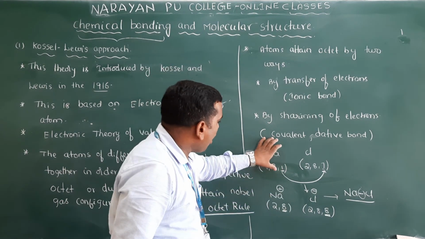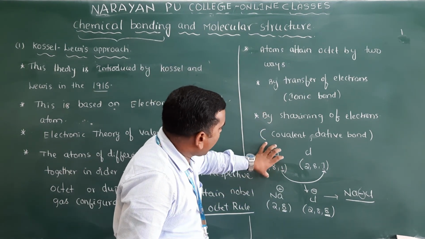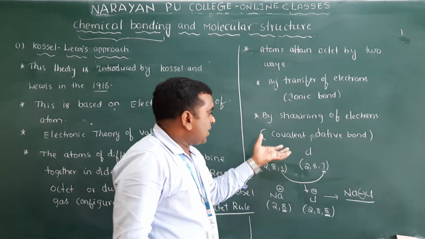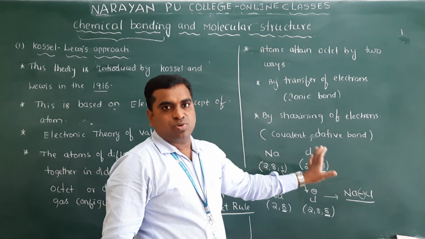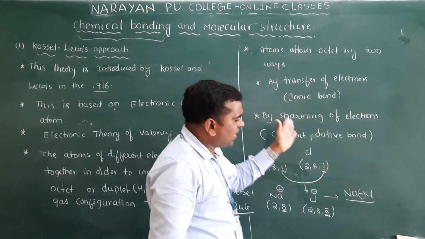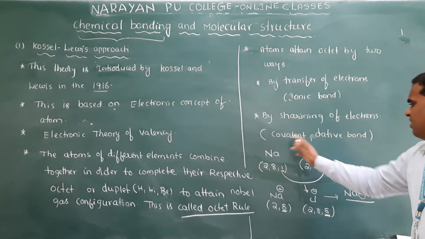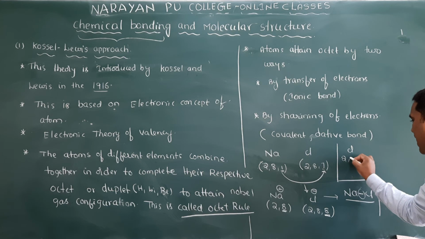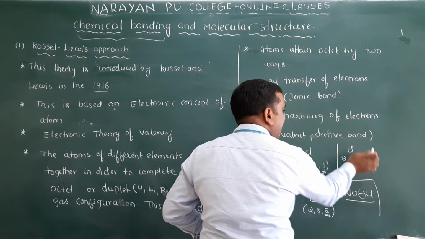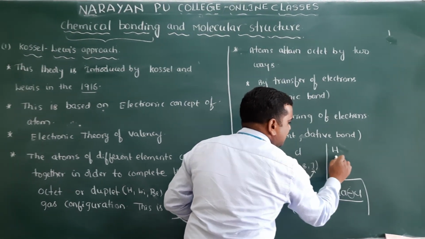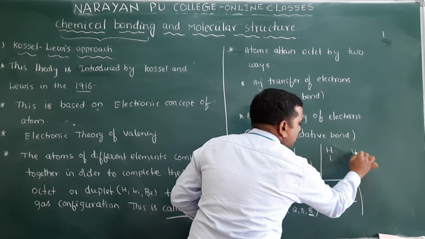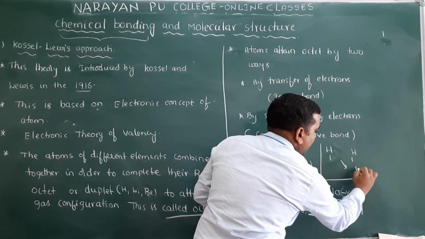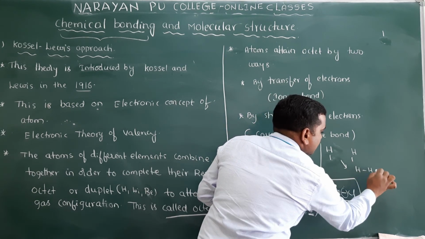So this is how atoms attain the octet by combining with each other. If I take another simple example, I will take chlorine and chlorine, 2, 8, 7, or otherwise hydrogen. Hydrogen has 1 electron, and another hydrogen also has 1 electron. When they combine, hydrogen and hydrogen, what happens?